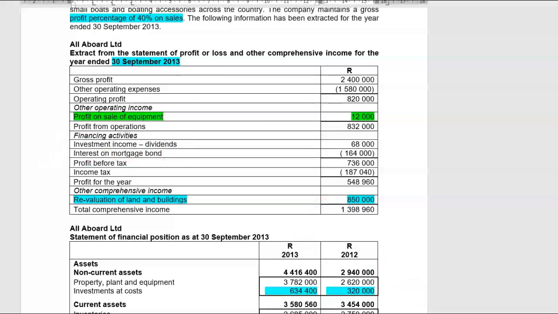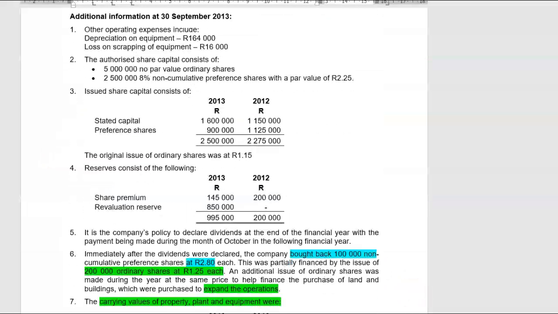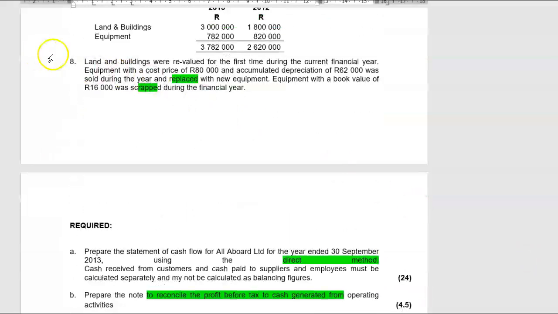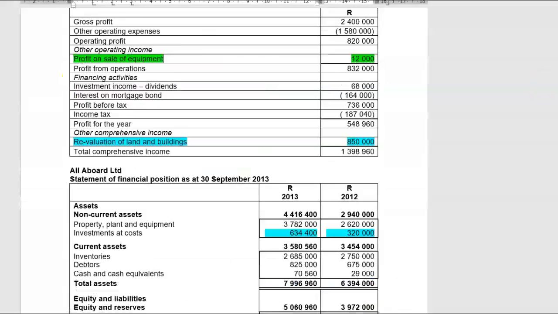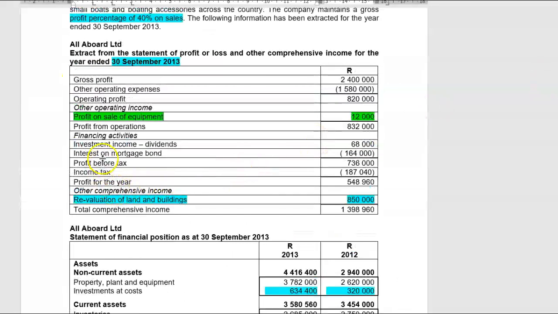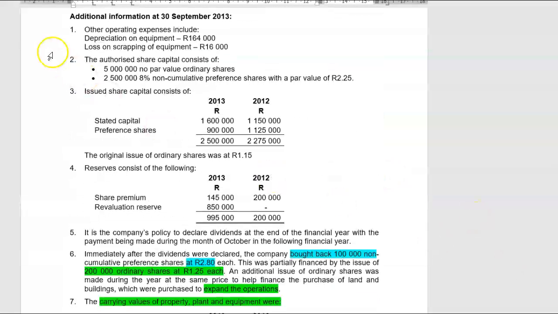So basically, the total book value of these assets that have been scrapped will equal a loss on the scrapping of that asset. Just see whether it has been indicated here somewhere. No, that isn't there.